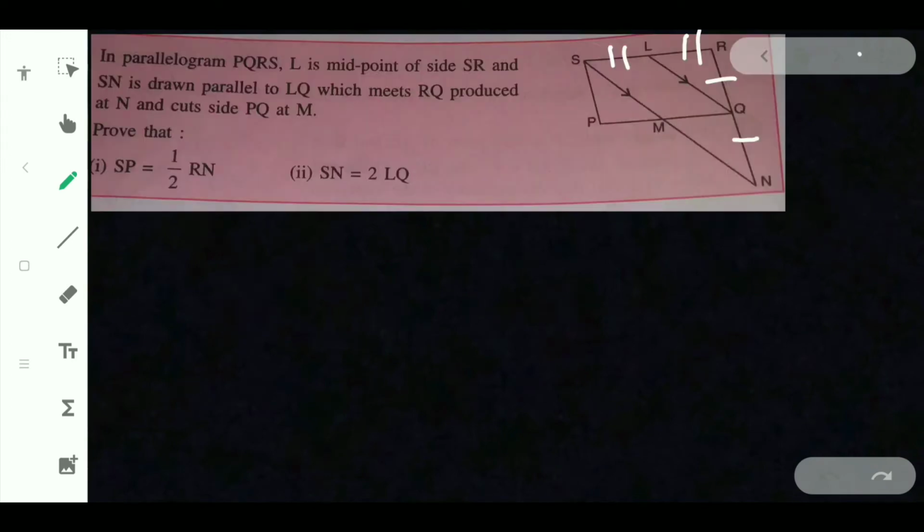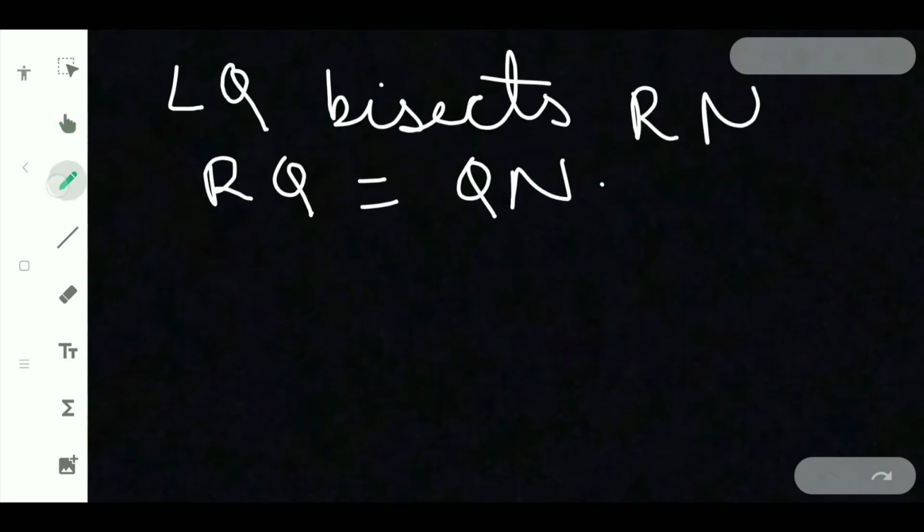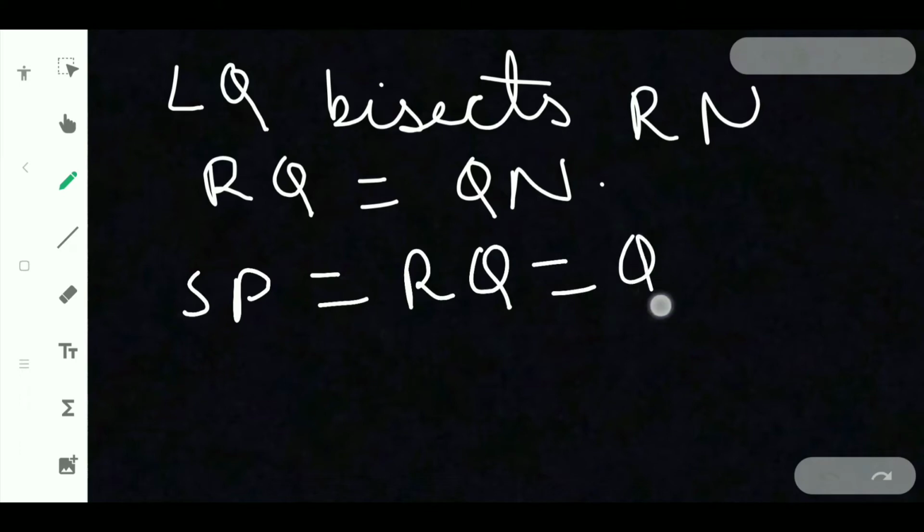Here QR will be equal to SP, but RQ is also equal to QN. So SP equal to RQ equal to QN.